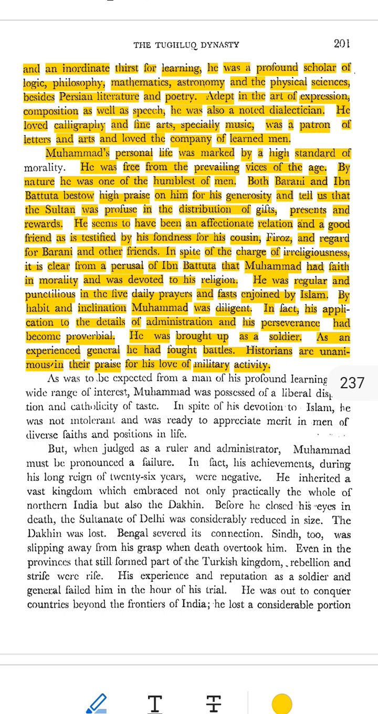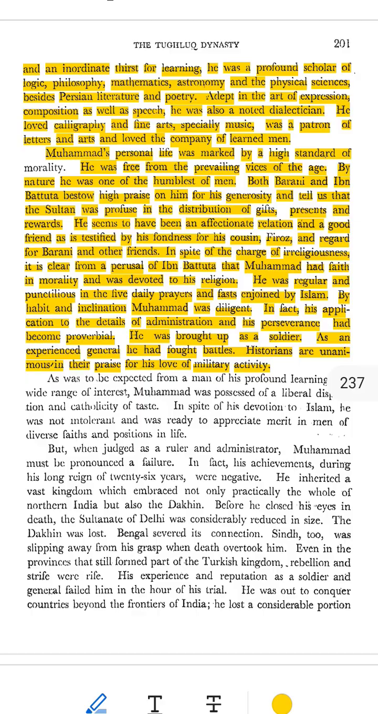5. Very generous. Two famous people, Barani and Ibn Battuta, said he was very generous and gave many gifts and rewards to people. He cared about his family and friends, loved his cousin Feroz Tughlaq, and respected friends like Barani. Example: he gave away money and presents without expecting anything in return, and always helped his loved ones.